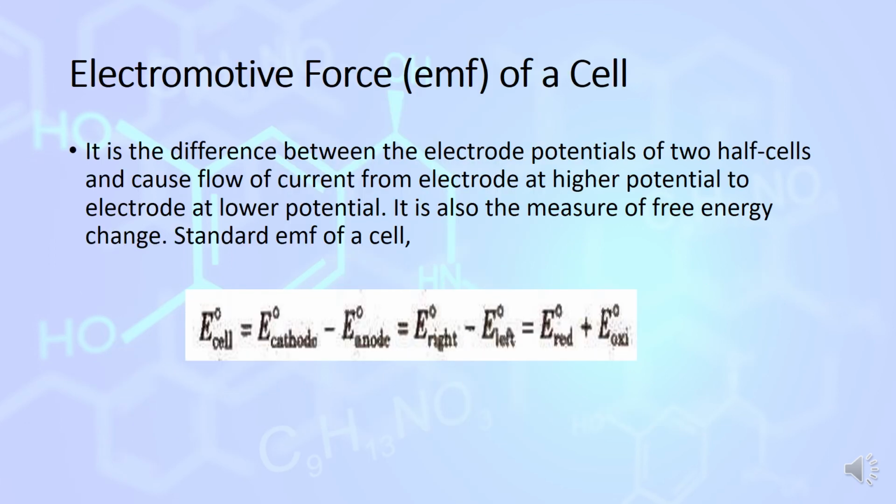What is the electromotive force, or EMF, of a cell? It is the difference between the electrode potentials of the two half cells and causes the flow of current from the electrode at higher potential to the lower potential. It is also a measure of the free energy change. The EMF of the cell is represented by E degree cell. That is the difference E degree cathode minus E degree anode, or E degree right minus E degree left.